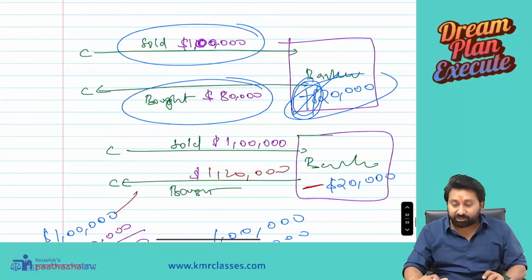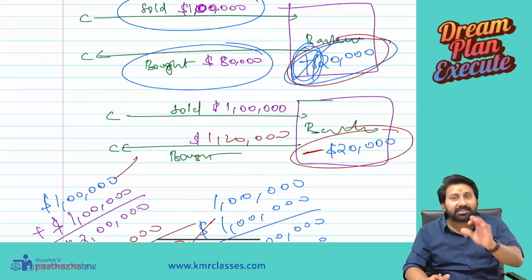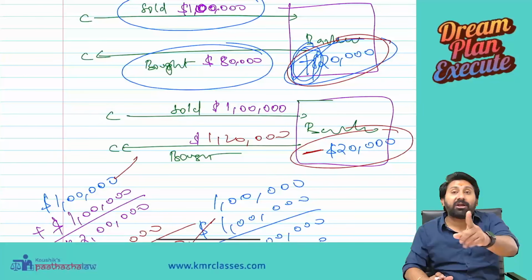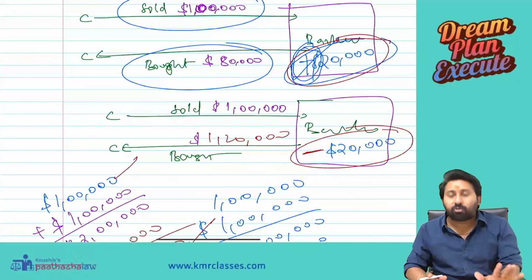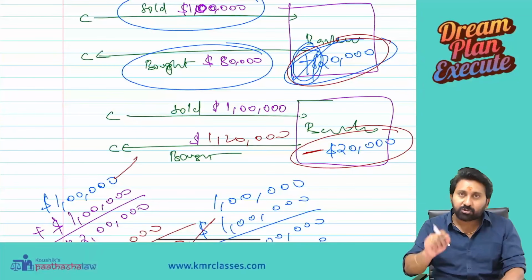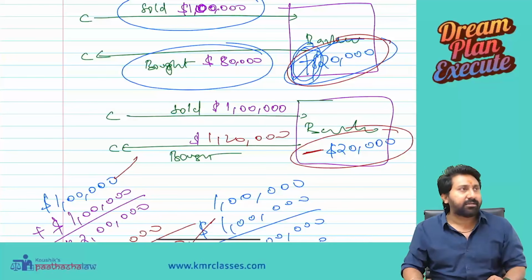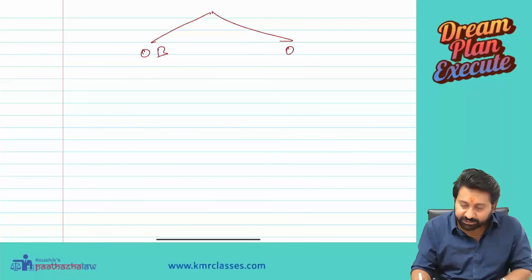Now you answer my question clearly. Whenever I am having an overbought position or an oversold position, what is that over? One level is there. Up to 1 lakh, no risk. Beyond that, even $1 is overbought. Below that, even $1 is oversold. I don't want oversold, and I don't even want overbought. I want the exact balance to be maintained at all times. That's all. Therefore, two situations can occur: an overbought situation and an oversold situation. Overbought in our example is $20,000. Oversold in our example is $20,000.